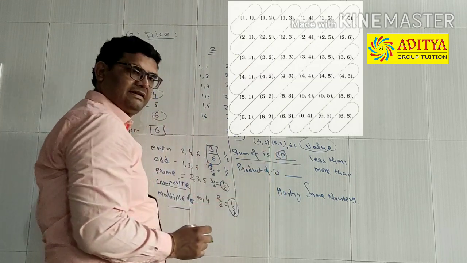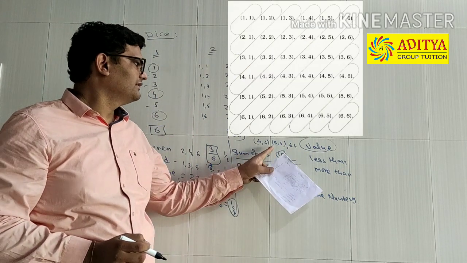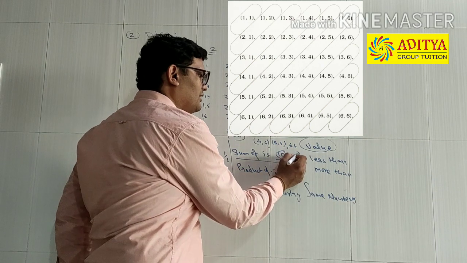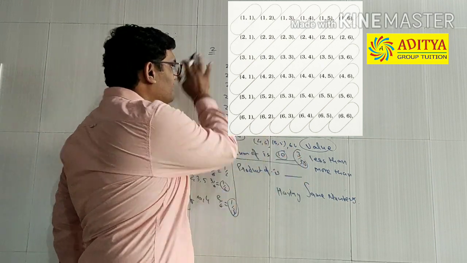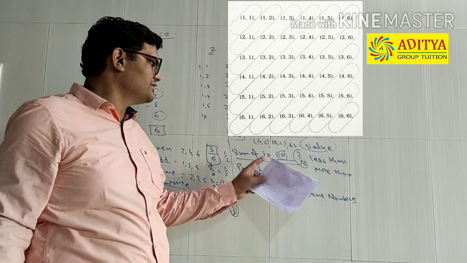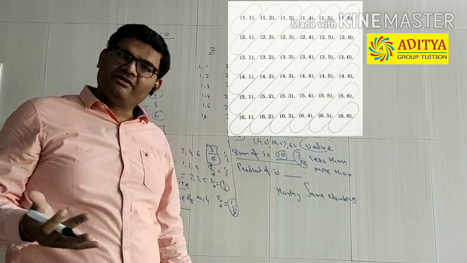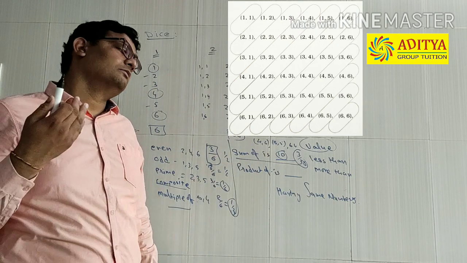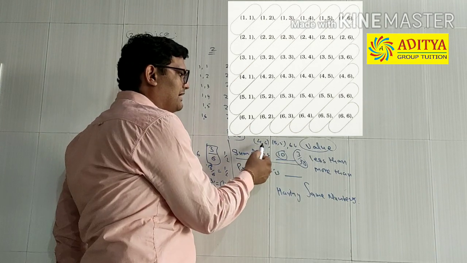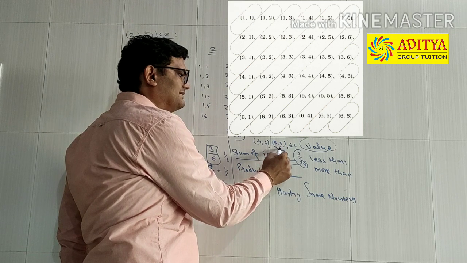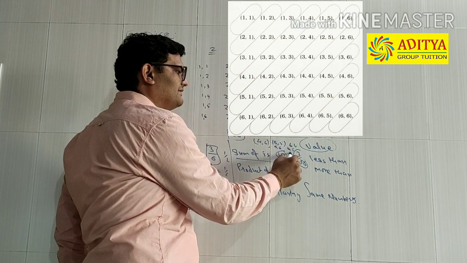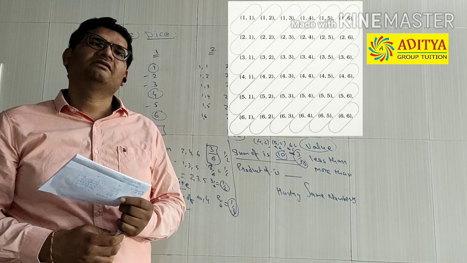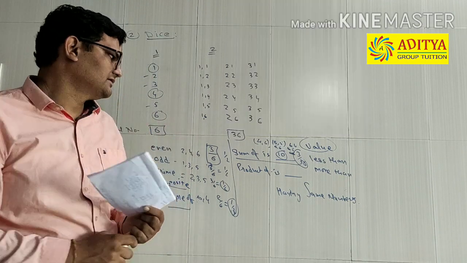If it is exactly 10, then 4, 6, 5, 5, 6, 4. 3 options are there, 3 out of 36. Total number of outcomes is 36, out of which 3 are favorable outcomes, which support our event. If it is asked more than 10, we might add 5, 6; 6, 5; 6, 6, somewhat like this. So various combinations are possible for the questions to be asked.